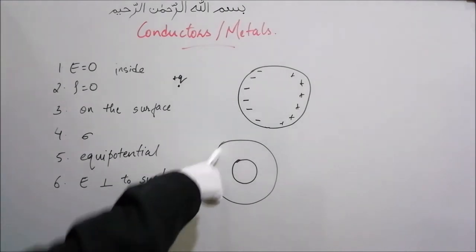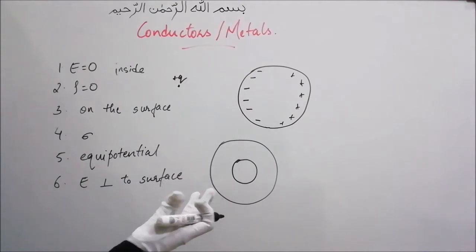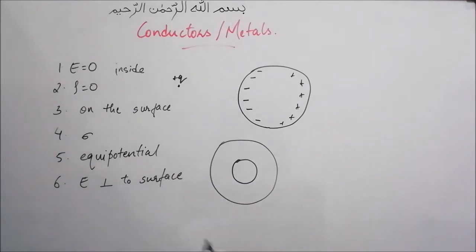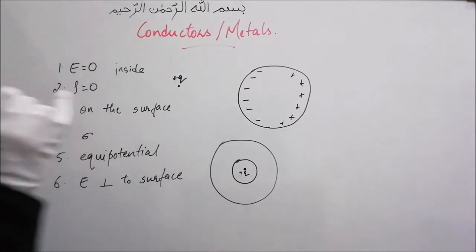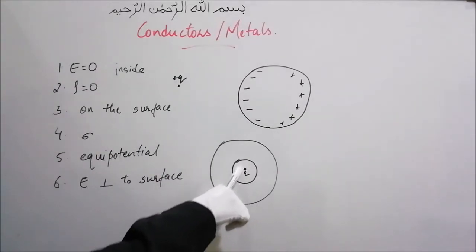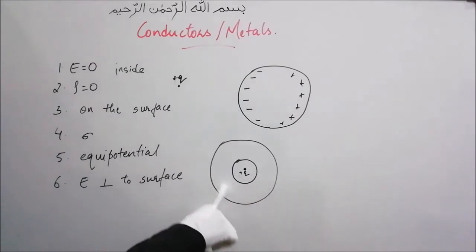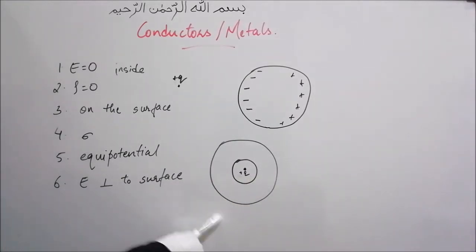Let's say we have a cavity inside a conductor. So this is a conductor, an entire three-dimensional ball, and there is a cavity, meaning inside it is empty. Now let's say we place a positive charge plus Q at the center. The electric field inside the cavity region will be non-zero. The electric field in the conductor region will be 0, and the electric field outside will again be non-zero.